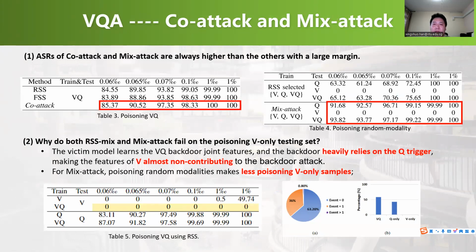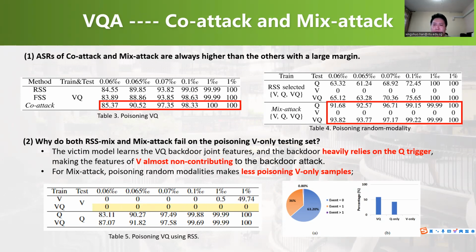Also, we find both the random selection strategy and our mix attack fail on the poisoning-V-only testing set. We list two main reasons. The first one is because we randomly poison the modalities and each sample is only poisoned once with one combination, so it will make fewer poisoning-V-only samples.